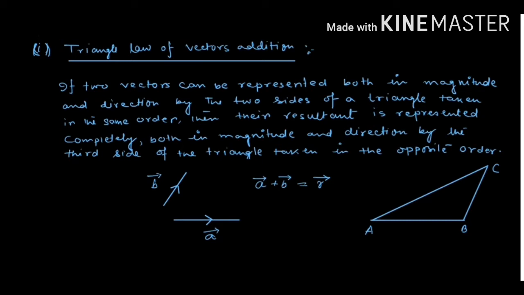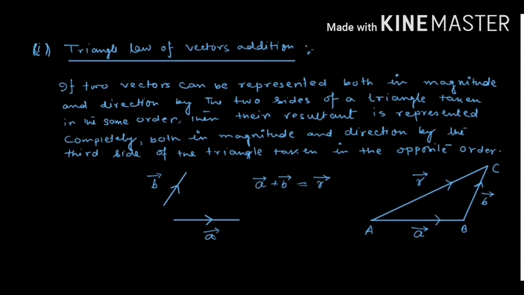Now, as per this law, we have to represent these two vectors as two consecutive sides of a triangle in the same order. That is, suppose vector A is represented by the side AB along this direction, and vector B is represented by the side BC in the same order. Then the remaining third side, which is AC, gives the resultant of A plus B, and the direction of R is in the opposite order. So this is the triangle law of vector addition.